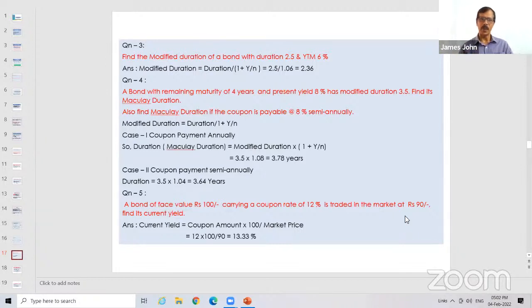So the current yield formula is coupon amount into 100 by market price. If you are not very familiar with percentages, learn the formula by heart. Current yield, or present yield, is equal to coupon amount into 100 by market price. Here market price is 90. Coupon amount is 12% on 100, that means 12 rupees. So 12 into 100 by 90. You will get 13.33%. Fine. Next question.